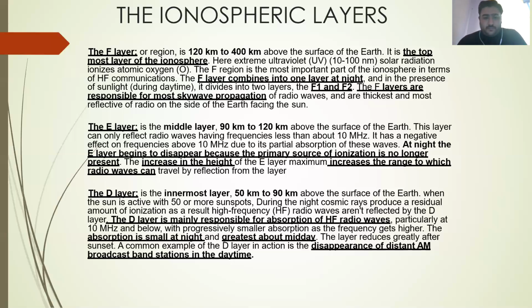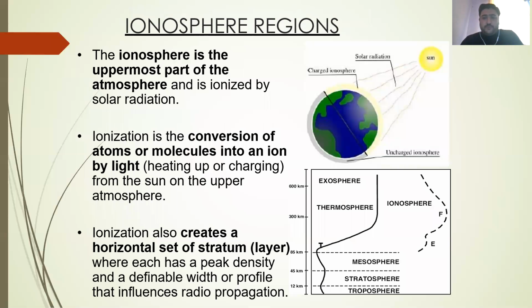So this is the reason. Generally, the D layer is used for the very low frequency reflection in the range of skywave. So the wave which is having frequency near to 10 megahertz is reflected by the D layer in the skywave propagation. So this is all about the three important layers by which you can reflect the signal by the ionosphere and get the skywave signal in the receiving antenna.